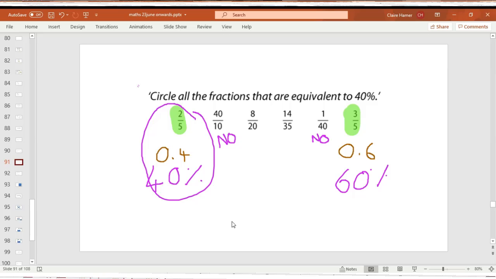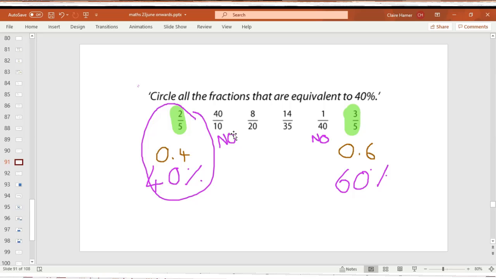I'm hoping you've said that 40% equals 4/10. This is an improper fraction. The numerator is bigger than the denominator. If 40% is worth 4/10, what whole number do you think this represents? This represents 4 wholes. So this would be 400%.